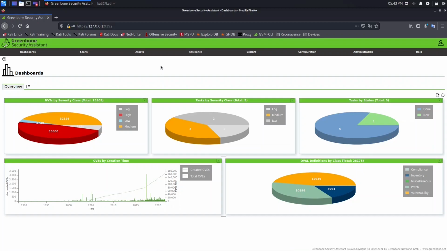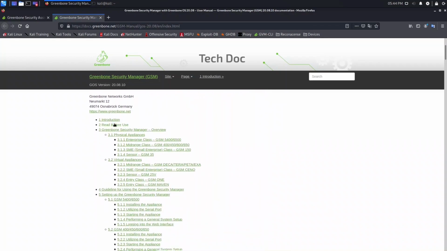In this lesson, we will cover the legal considerations regarding OpenVAS. For that, we need to go to the manual. Let's go to Help and click User Manual. Scroll down and select number 2, Read Before Use.